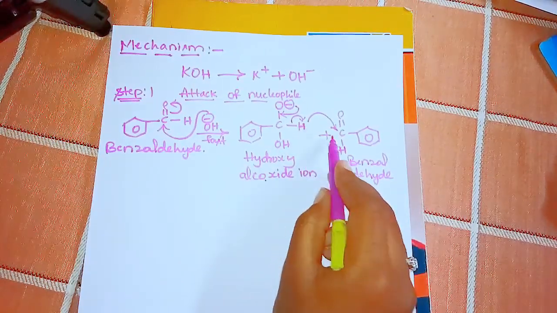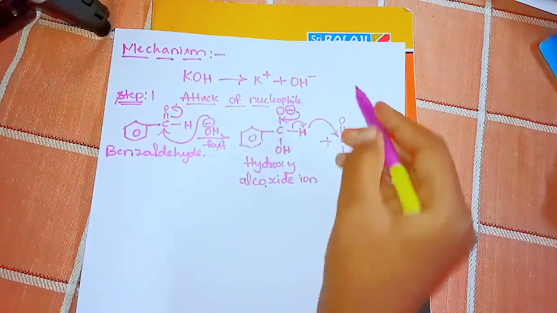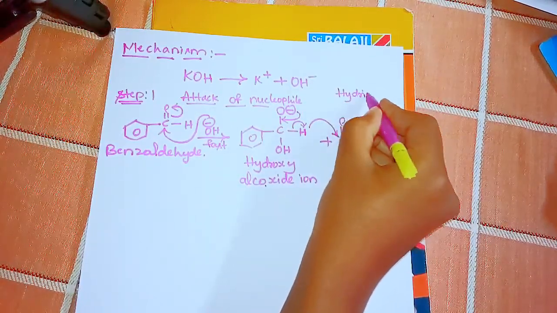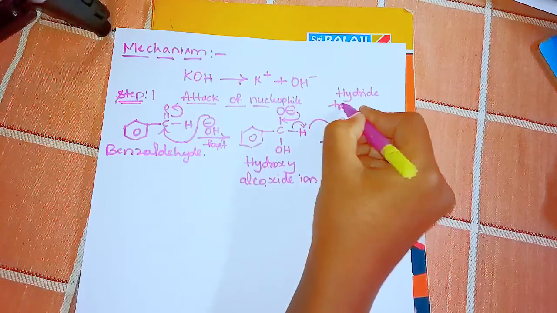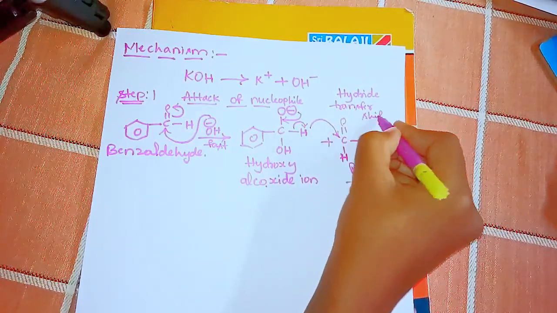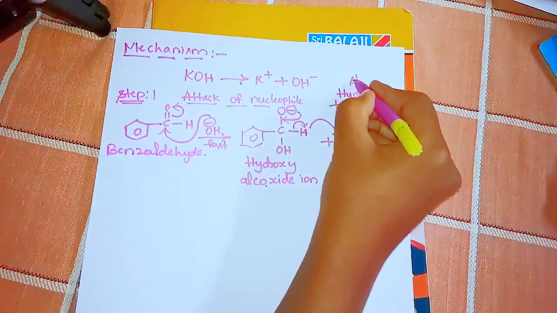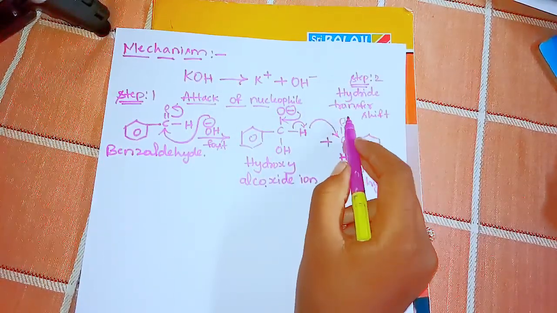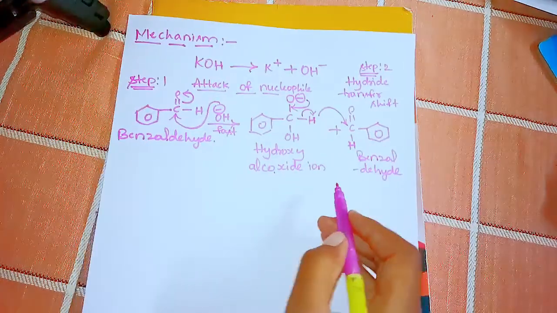So this shift is called hydride shift or hydride transfer. This is the second step. Step number 2 is hydride transfer.